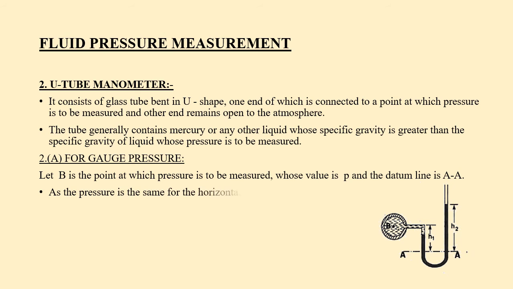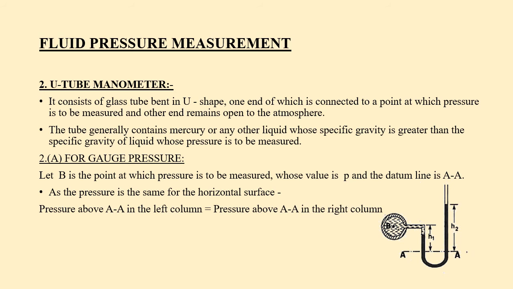As the pressure is the same for the horizontal surface, we can write that pressure above AA in the left column is equal to pressure above AA in the right column. So in the left column the pressures are small p plus rho 1 g H1, and in the right column the pressure above AA is rho 2 g H2.